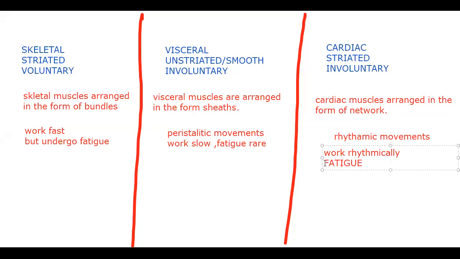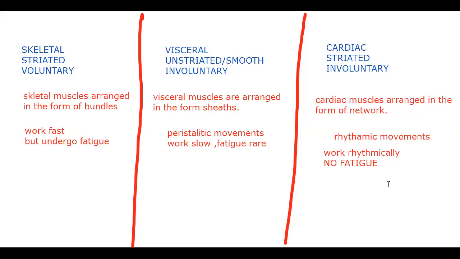Do you know what undergoing fatigue is? Undergoing fatigue means the heart will be stopped then. So once in a lifetime, that is the end of life, isn't it? So that's why you should not say fatigue. For example, when you run continuously, what happens to your legs? Your legs will collapse if you run continuously, or somebody is chasing you like a dog or a tiger or lion.